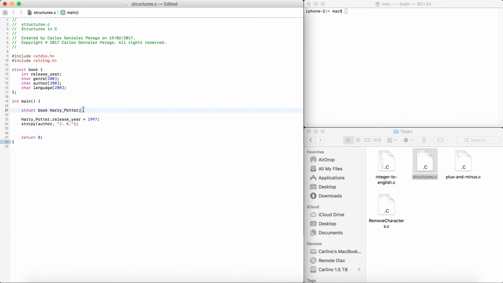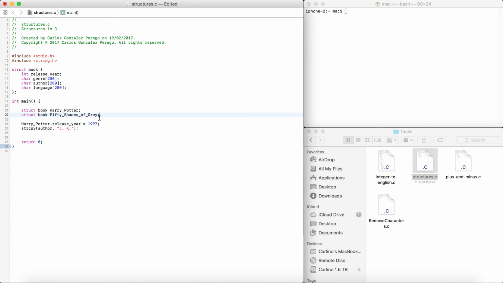What happens if I want to create a book? Well, that's easy. What we have to do is go back again and write struct book. I want, for example, 50 Shades of Grey. I know I couldn't come up with anything better. Okay, so now we have in our structure called 50 Shades of Grey.